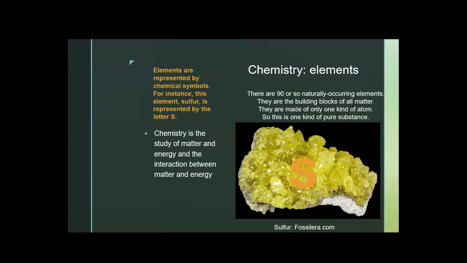Elements are represented by chemical symbols. For instance, this is a picture of sulfur, and it's represented by the capital letter S. Just one letter here. Some elements are represented by two letters, a capital letter and a lowercase letter.